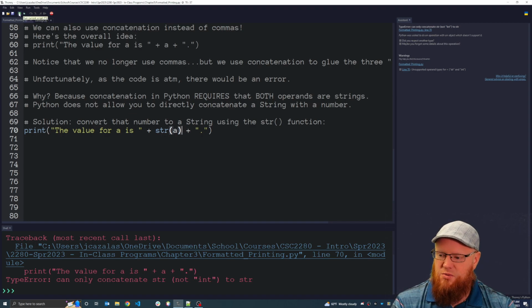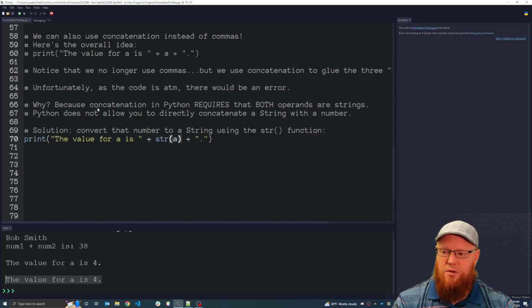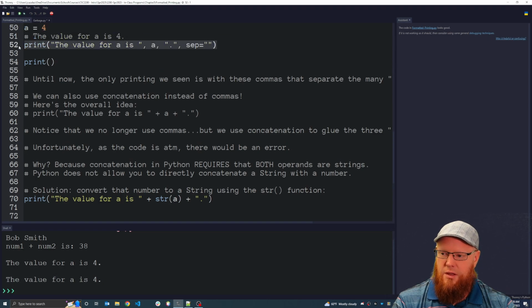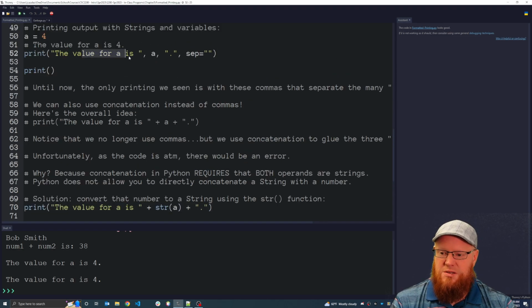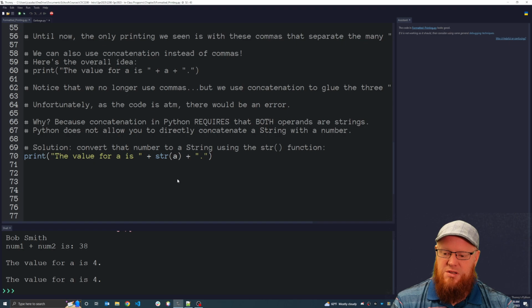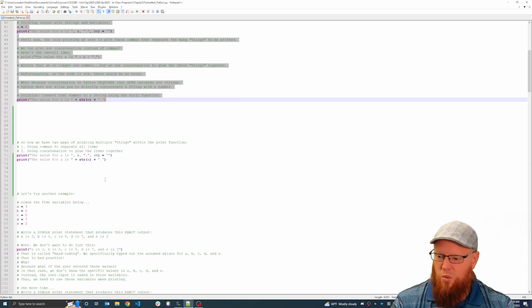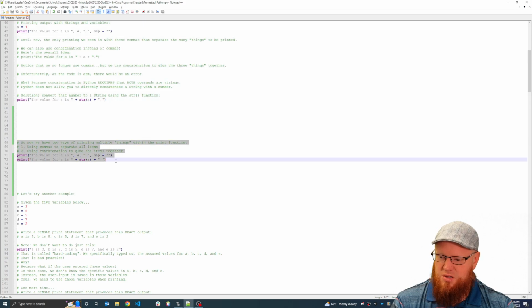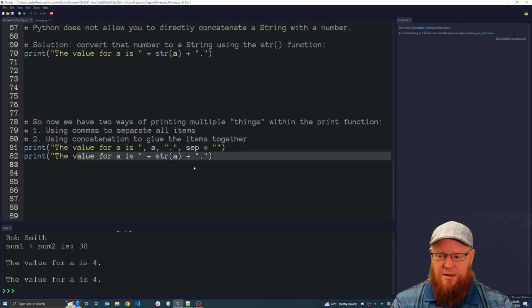Quite simply, as we've seen here on line 70, and now when I run it, we get the value for a is 4, which was from this print statement above. And here we get the same exact thing using concatenated printing. So we've used this method with commas, and we've used this method with concatenation. What comes next? One more example. So here's just summarizing that we've seen two ways of printing, the comma way and the concatenated way.